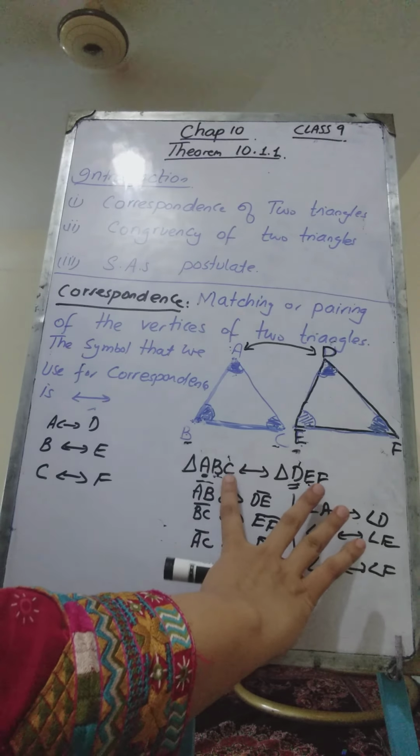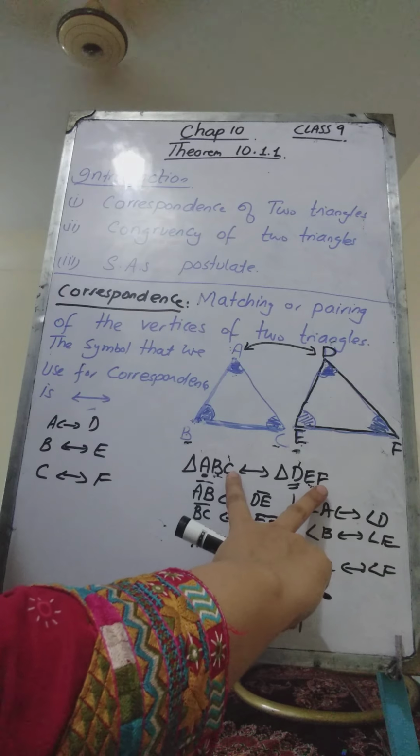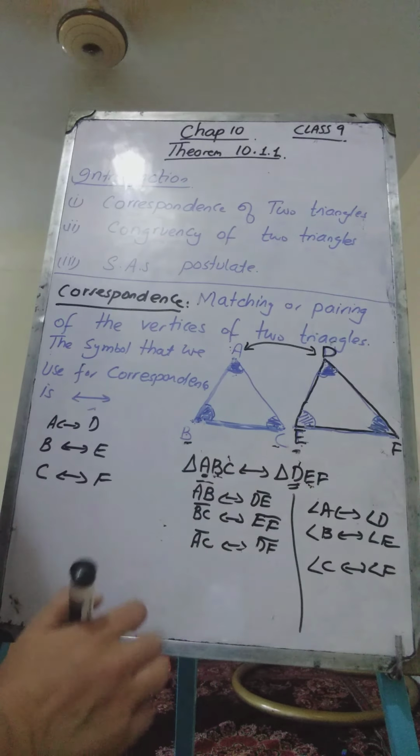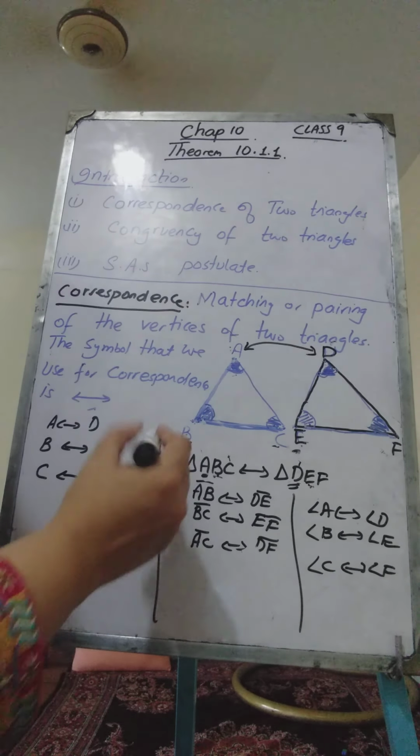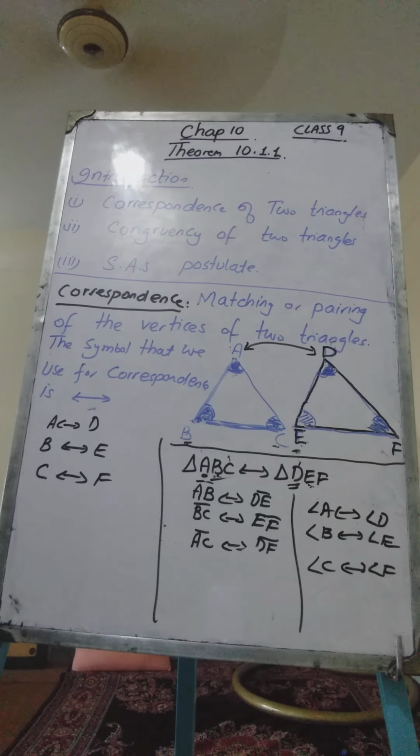Therefore, the angles formed at these two vertices will also occupy the same position, so they will also be corresponding. So this is the total correspondence between two triangles.